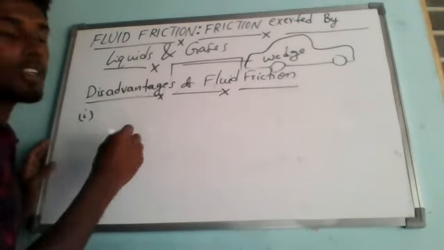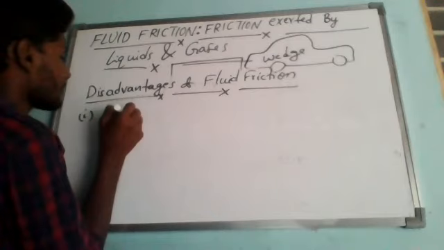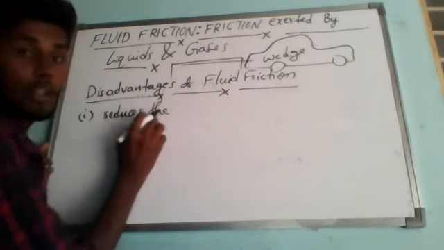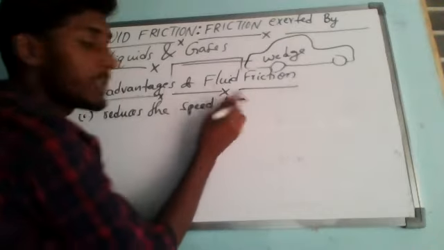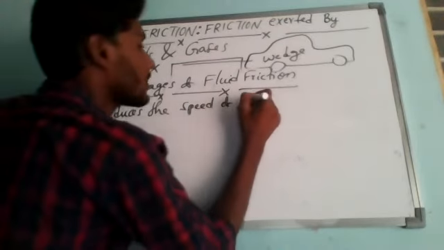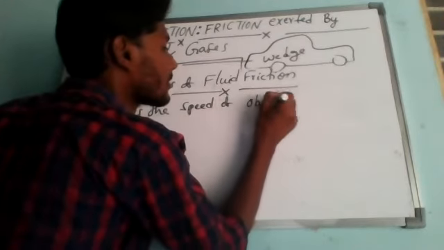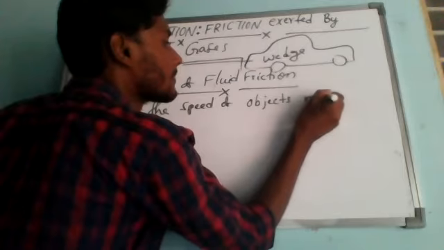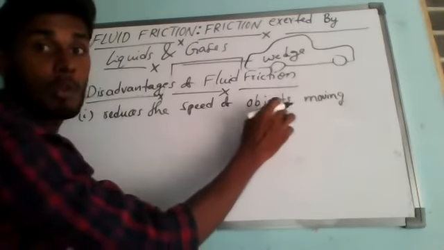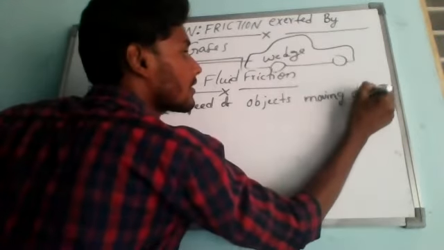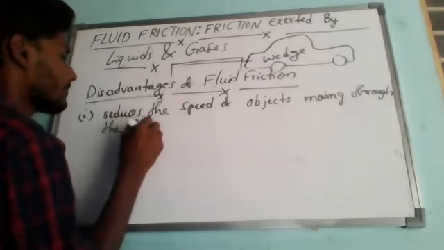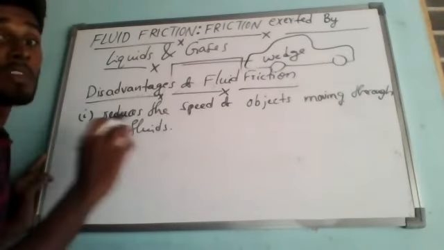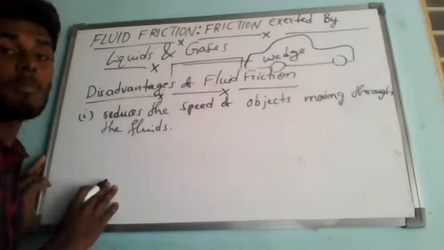So fluid friction reduces the speed of objects moving through the fluids. Understanding? It makes speeding up very hard.